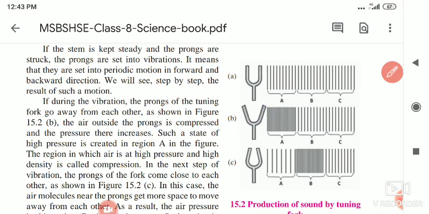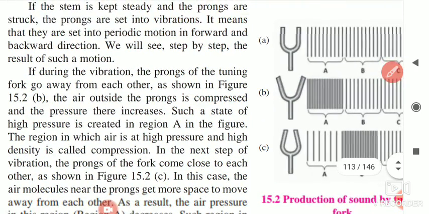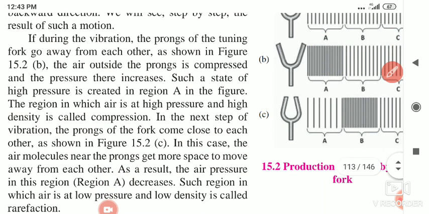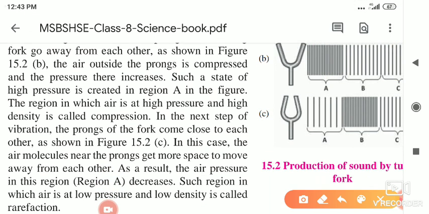the air outside the prongs is compressed, and the pressure there increases. Such a state of high pressure is created in the region A. Here high pressure and compression are present. The region in which air is at high pressure and high density is called a compression.